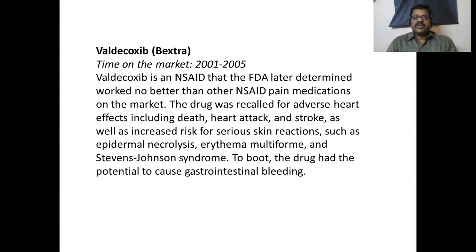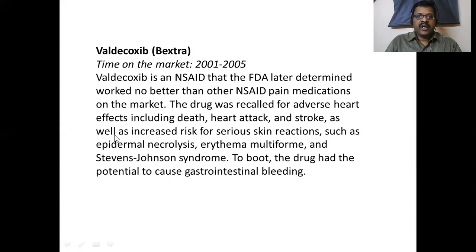We have many examples of drugs withdrawn even after being marketed, during post-marketing surveillance studies. For example, Valdecoxib is a very notorious example. It was marketed in the year 2001 and withdrawn from the market in 2005. Within this 5 years duration, what happened? It is a very popular NSAID drug marketed in 2001, and it was recalled from the market due to many serious adverse drug reactions reported.